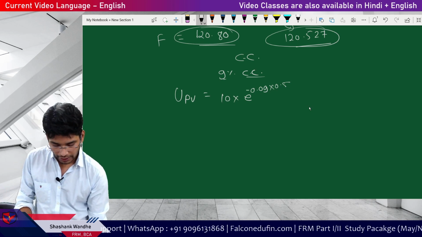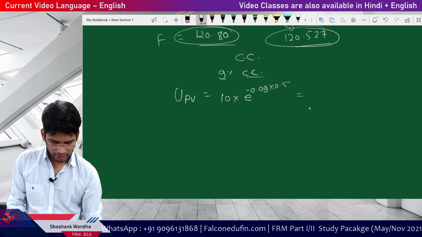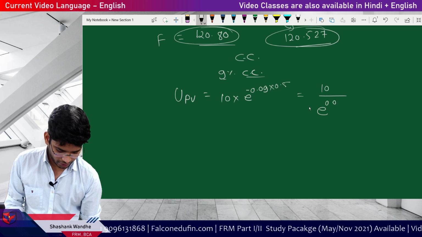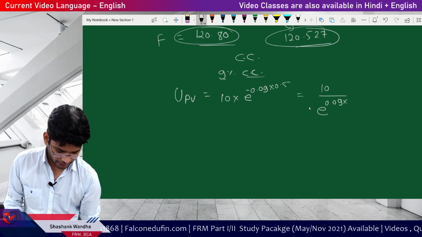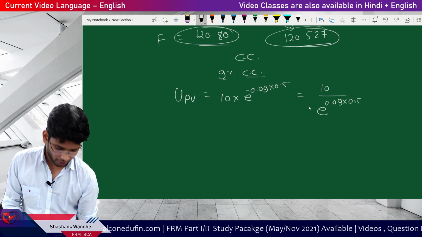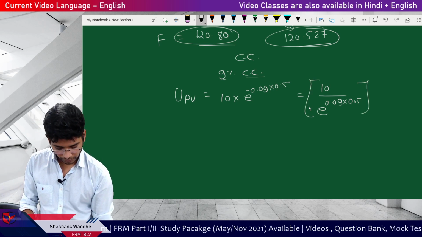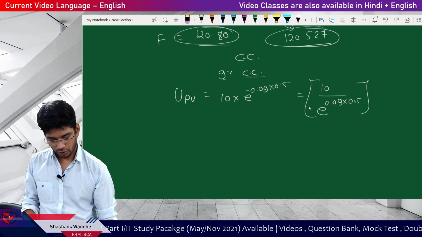Always remember. Or the second option is simply divide by e to the power RT. Both will give you the same result, don't worry about it.